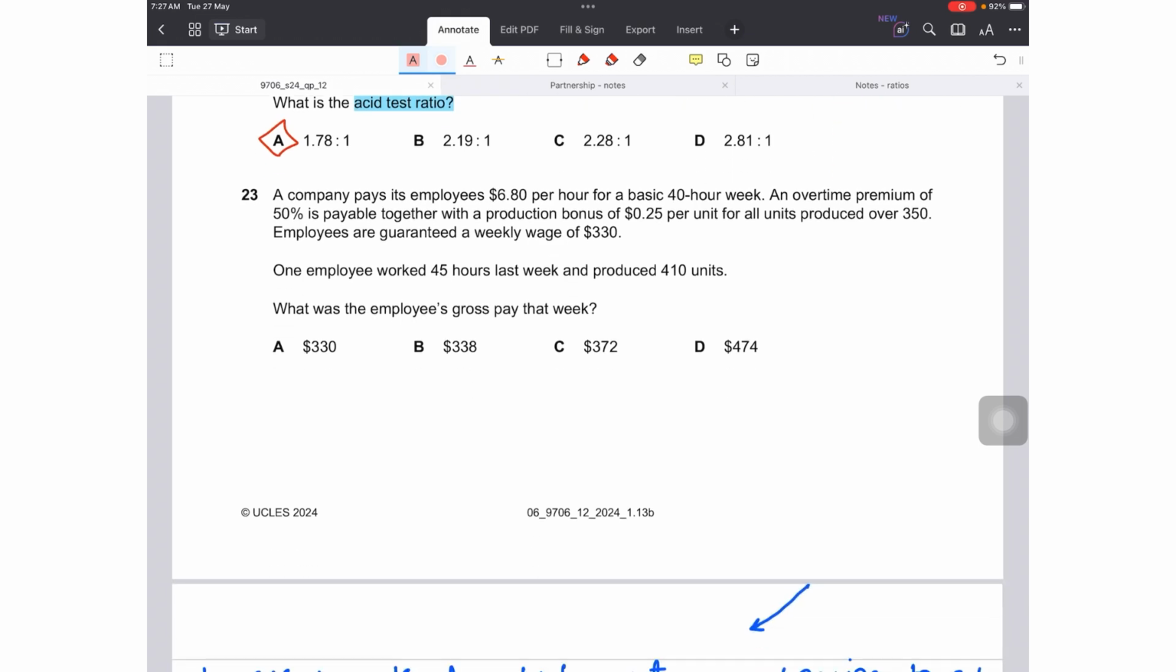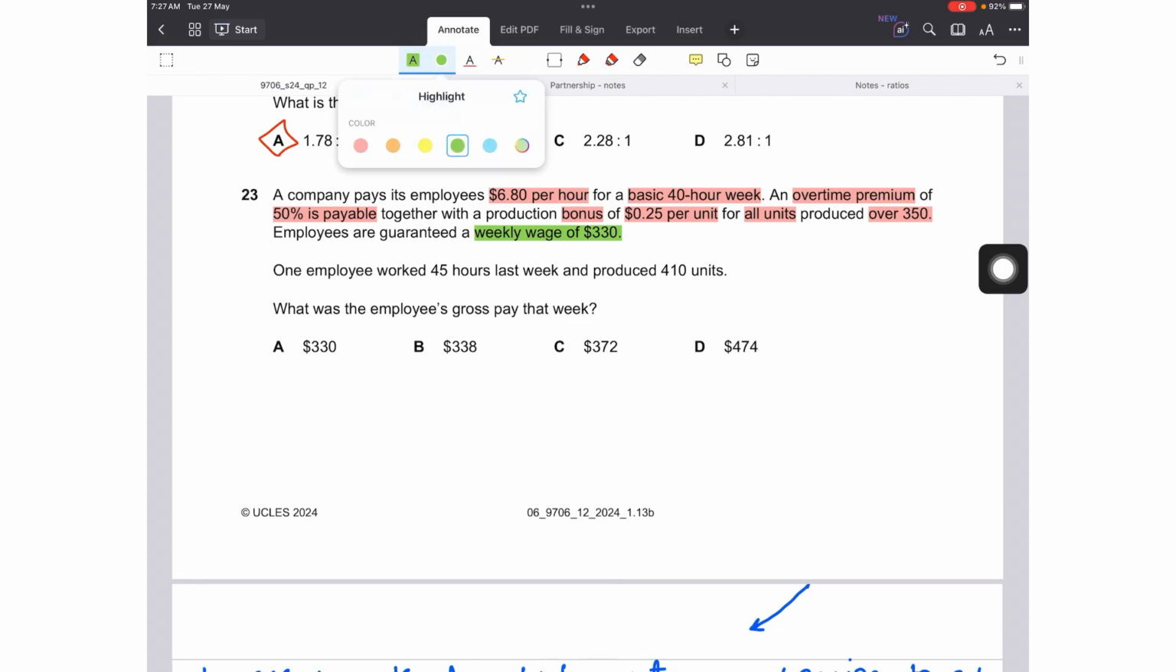Number 23. Moving towards costing now. A company pays its employees $6.8 per hour for a basic 40-hour week, and overtime is paid at 50% premium, together with a bonus of $0.25 per unit for all units produced over 350. Employees are also guaranteed a weekly wage of $330. If after calculating all of this you are still earning less, we'll give you $330. No employee is paid less than $330.